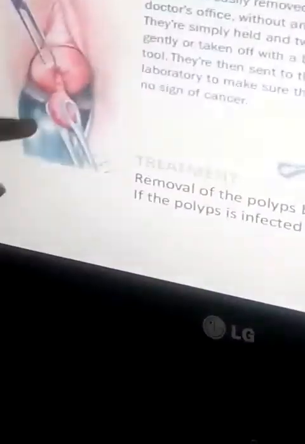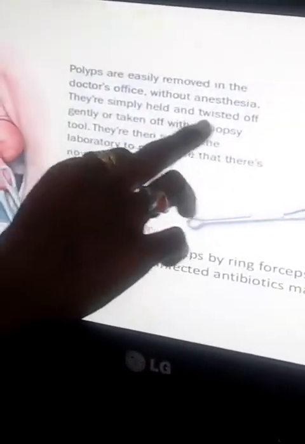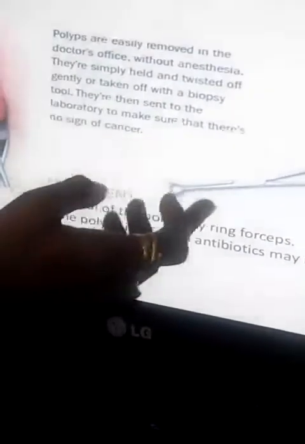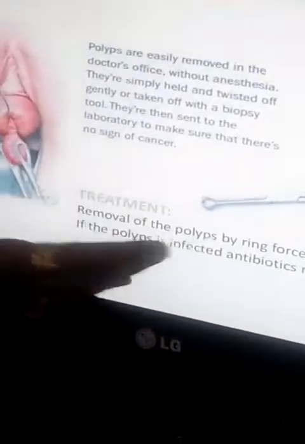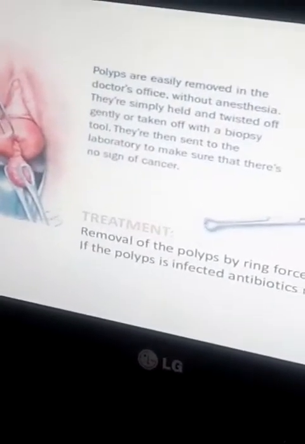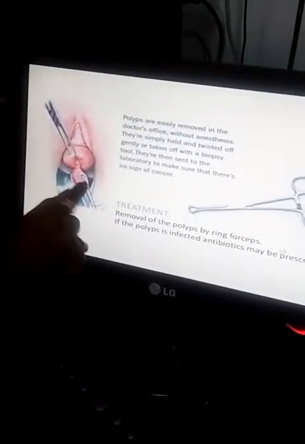Polyps, as you see, are easily removed in the office without anesthesia. The polyp is simply held and twisted gently or taken off with a biopsy tool. These are the biopsy tools. This is the Babcock forceps that we are using. They are then sent to the laboratory to make sure that there is no sign of cancer. That is, we have to rule out whether there is any cancerous growth. So as you see, whatever the growth is, it is twisted.